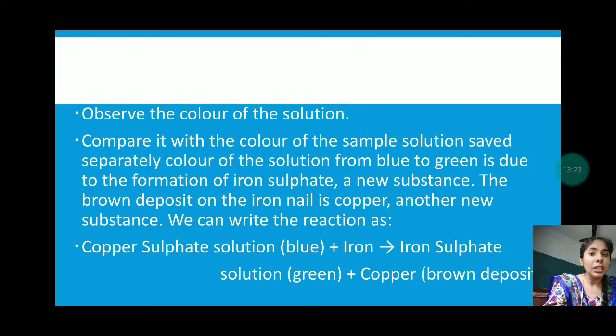Okay children, so this was all about the physical and the chemical change. One more activity on chemical change is left. We will be studying this one more activity in our next part.